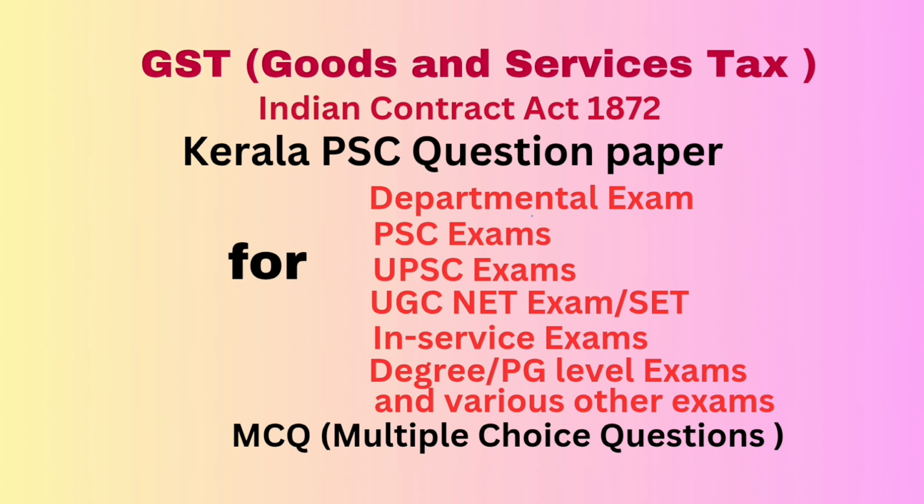Question number 5. Under what circumstances will the registration of GST be cancelled? Option A. The business has been discontinued. Option B. There is change in the constitution of business. Option C. The taxable person is no longer liable to be registered. Option D. In all the above cases. Correct answer. In all the above cases.